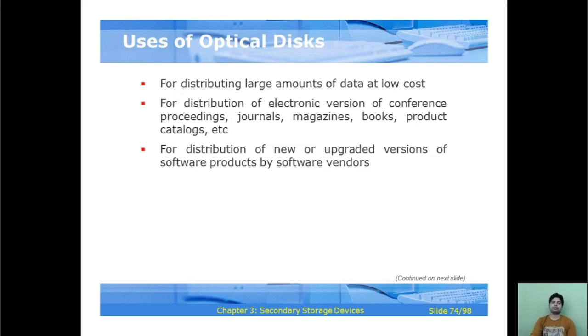Okay, uses of optical disc. So the main uses, you can see, are for distributing large amounts of data at a low cost, and for diffusion of the electronic version of conference proceedings, journals, magazines, books, product catalogs, and for all those you can use the optical disc. Okay. And for distribution of new and upgraded versions of software products by the software vendors. So these particular disks are being used nowadays. Okay.